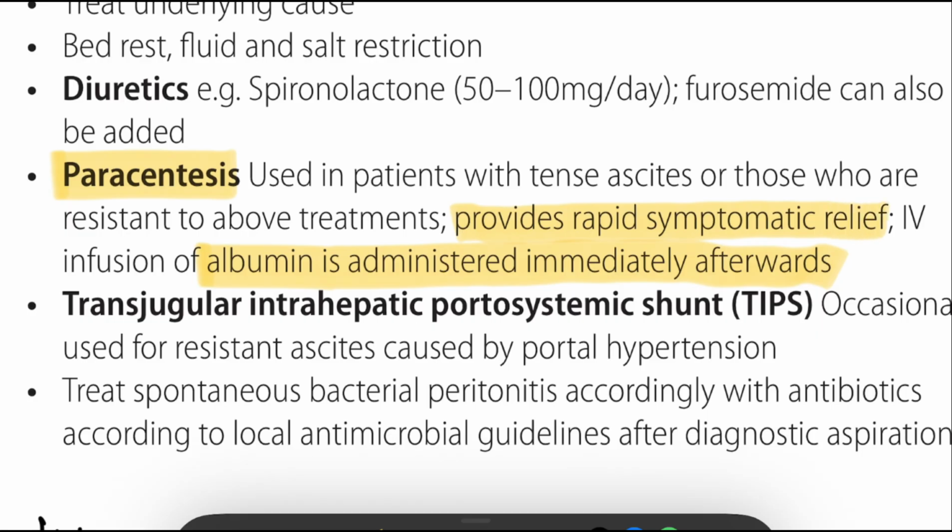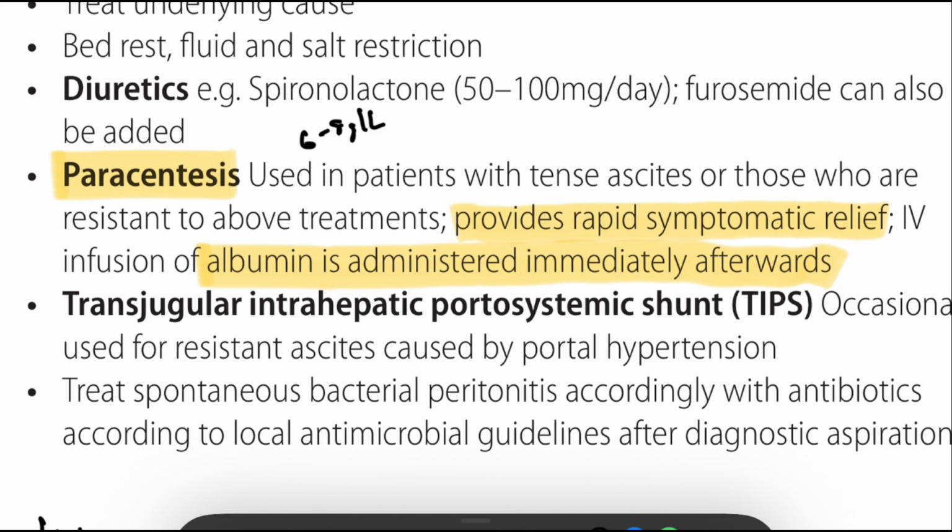Albumin is a plasma expander, 6 to 8 grams per liter we can give. After removing ascites, we have to give it intravenously during large volume paracentesis as a single dose to prevent circulatory dysfunction, and it's essential if greater than 5 liters is removed. Or we can use midodrine also. Midodrine is an alpha 1 agonist, 7.5 to 12.5 milligrams. We can give orally 3 times per day, individually for preventing refractory ascites and to improve blood pressure.